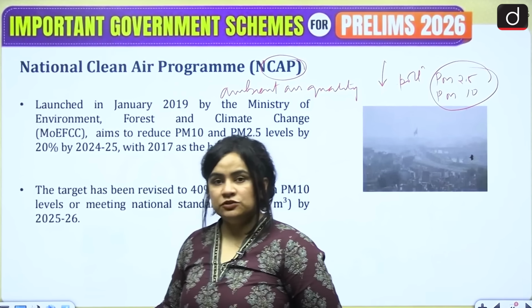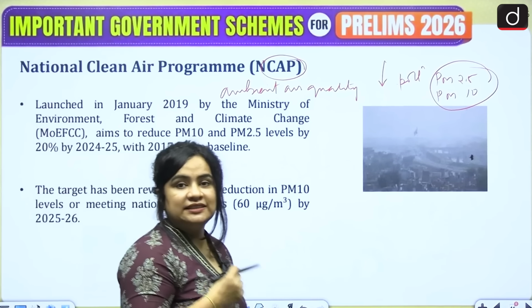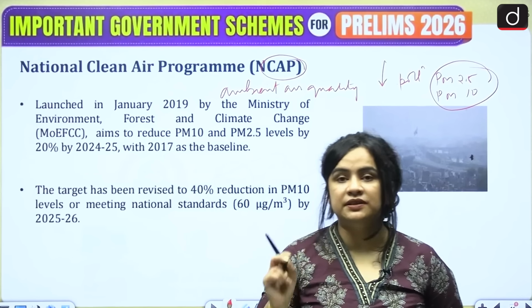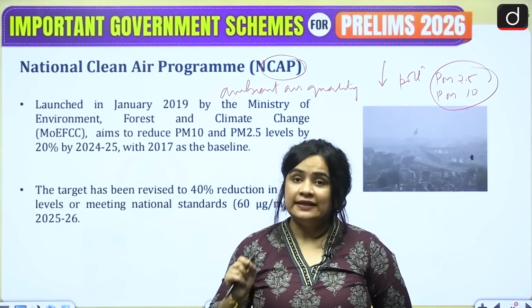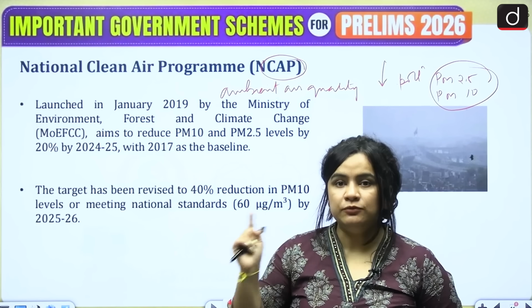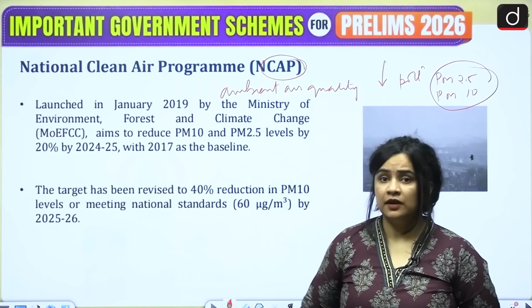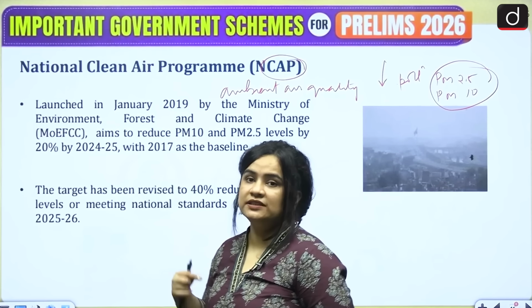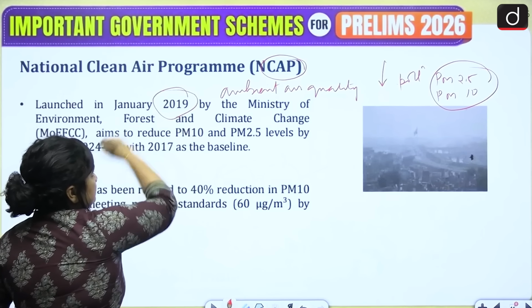So it aims to improve ambient air quality by making a significant reduction of 20% in the PM 10 and 2.5 particles, taking 2017 as the baseline, and they aim to achieve this target by 2024-2025. When was this initiative launched? It was launched in 2019.